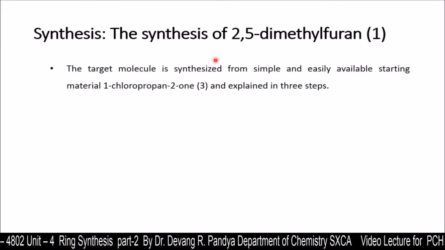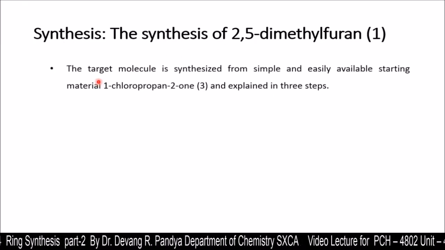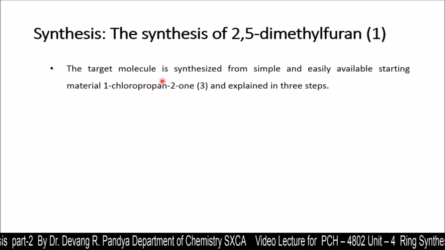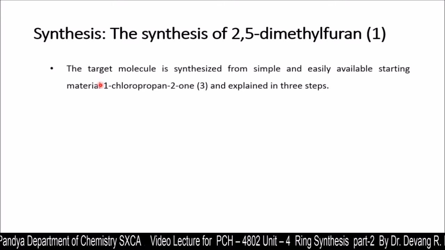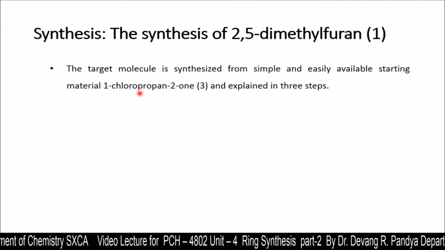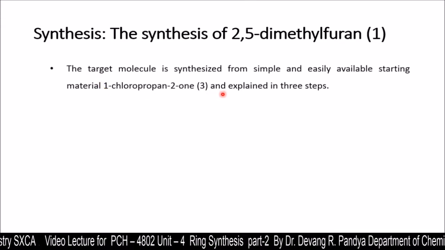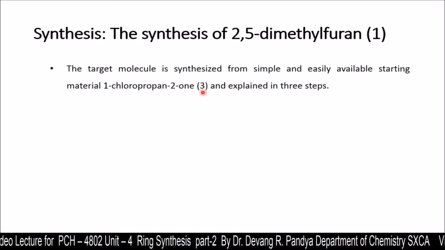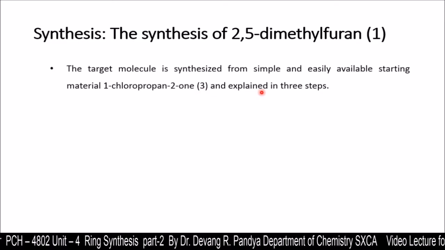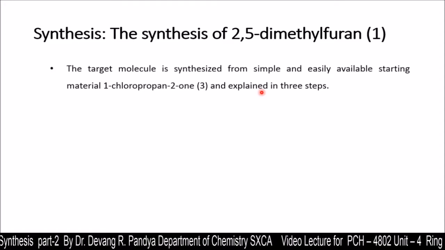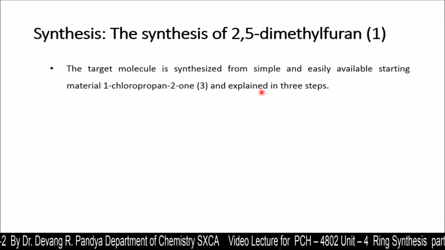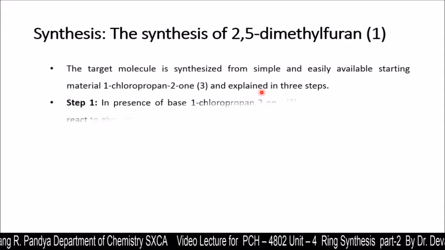Now here the synthesis of 2,5-dimethylfuran, structure 1, is given. The target molecule is synthesized from simple and easily available starting material, that is 1-chloropropan-2-one, structure 3, and explained in 3 steps. In these 3 steps we are going to show the synthesis of this 2,5-dimethylfuran.